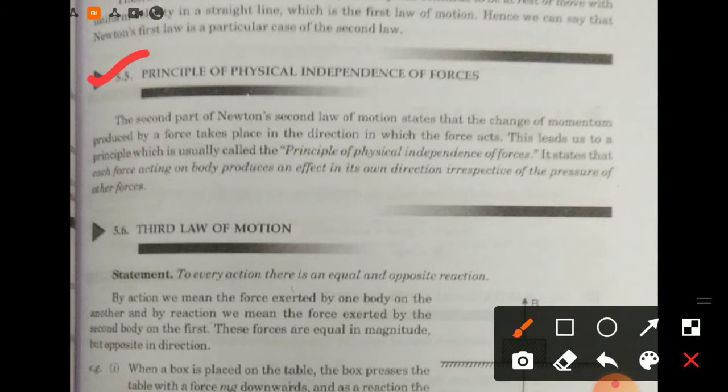Now, principle of physical independence of forces. The second part of Newton's second law of motion states that the change of momentum produced by a force takes place in the direction in which the force acts. This leads us to a principle which is usually called the principle of physical independence of forces. It states that each force acting on a body produces an effect in its own direction irrespective of the presence of other forces.